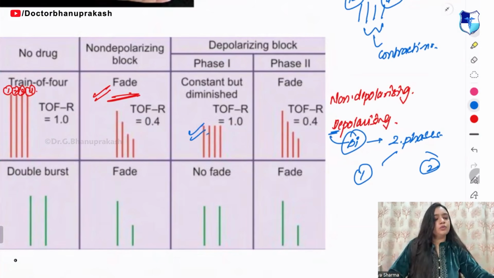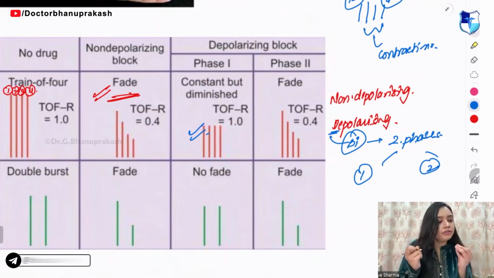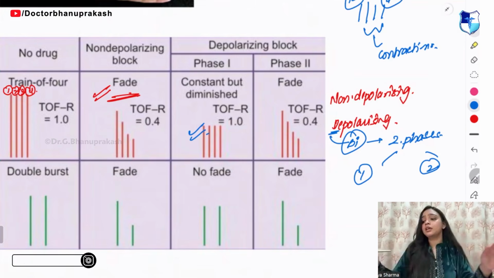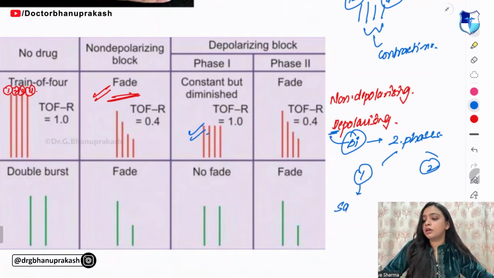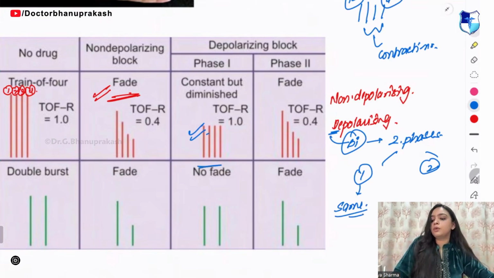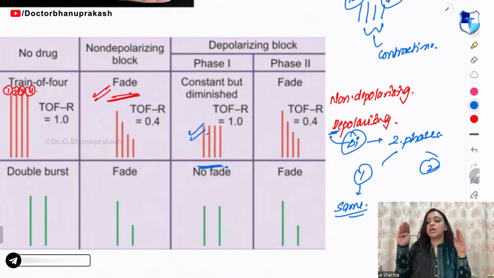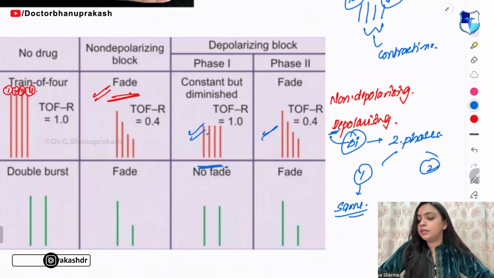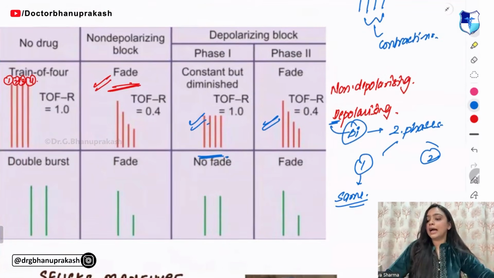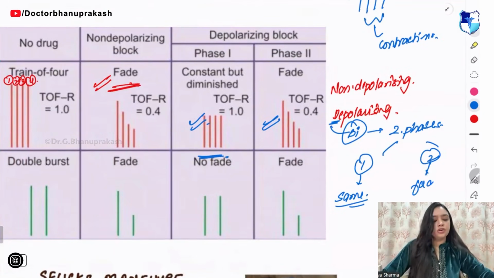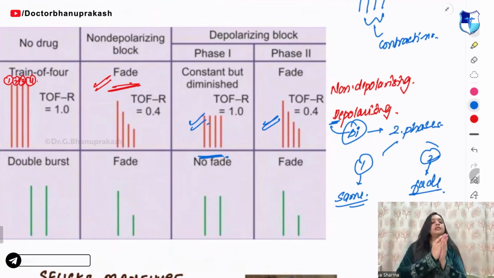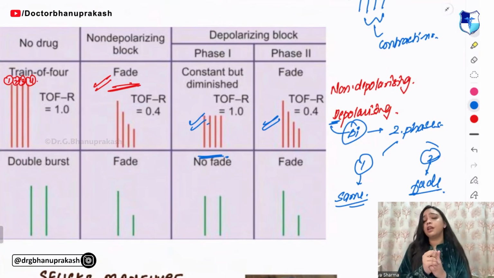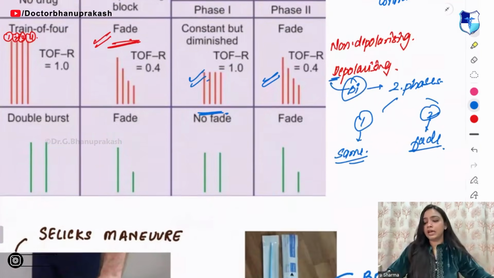In the first phase, what you are able to see? In the first phase, you are able to see that everything is same. Then in the second one, what you are able to see? That it is fading. In the second one, we are able to see that it is fading, right?